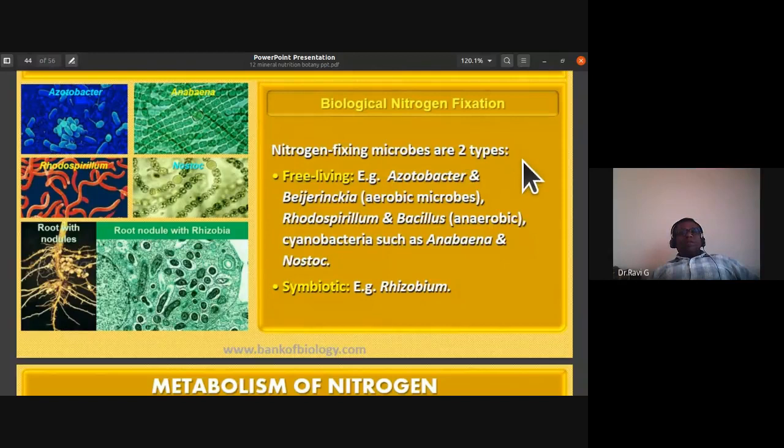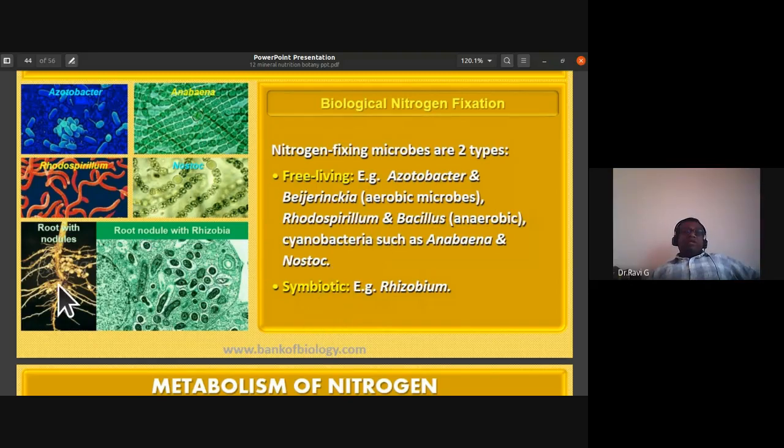So the nitrogen fixing microbes are of two types. The free living, that is, they are found in the soil, not in symbiotic association. We call them free living microbes: Azotobacter and Beijerinckia. They are aerobic microbes and they are free living. Rhodospirillum and Bacillus are anaerobic. Okay. Cyanobacteria such as Anabaena and Nostoc, these blue-green algae, also bring about biological nitrogen fixation and they are free living. Anabaena might be found in some of the roots that we'll discuss later on.